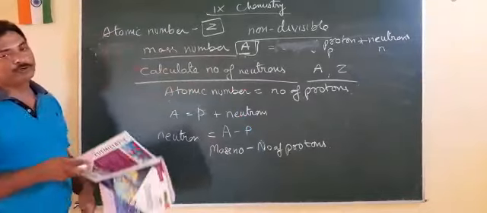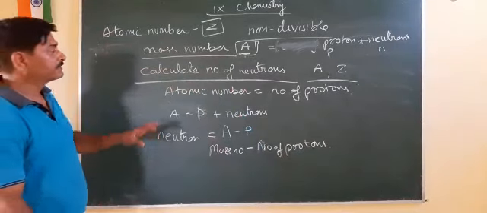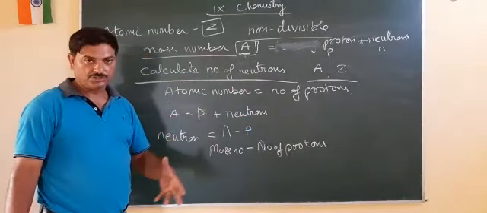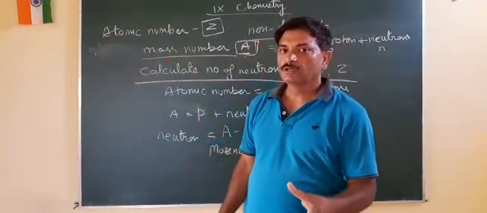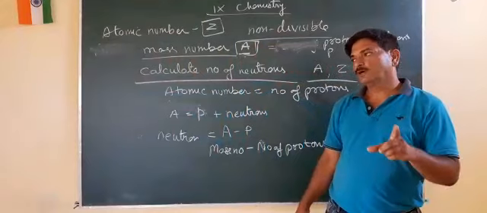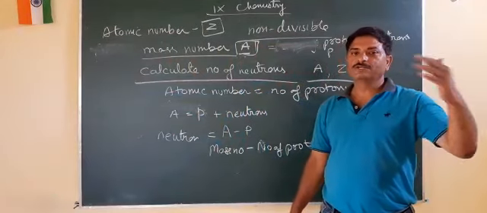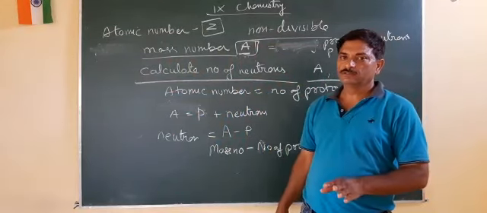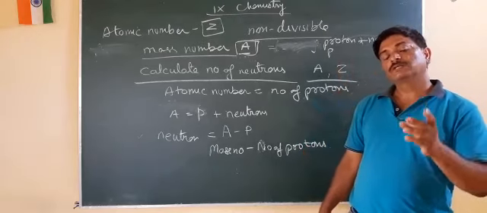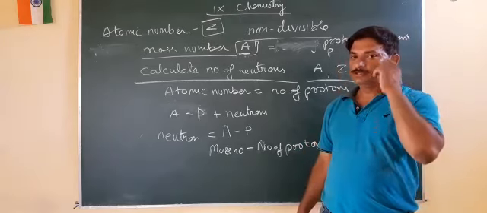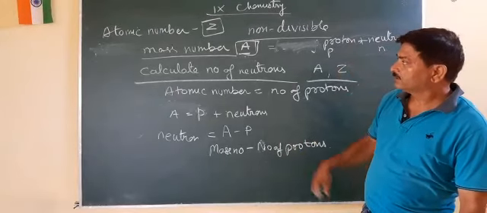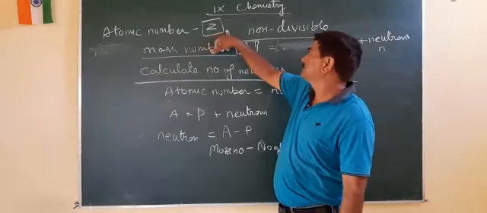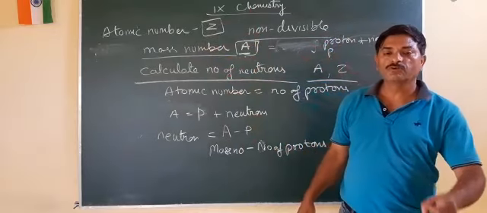So this is for today's video. What we learned in this chapter about atomic structure: that an atom consists of electrons, protons and neutrons, and the atom is divided into two parts. The first is the nuclear region and the other is the extranuclear region. Protons and neutrons are present in the nucleus of an atom, and the electron is present in the extranuclear region. Then we learned about atomic number Z, which is equal to the number of protons.